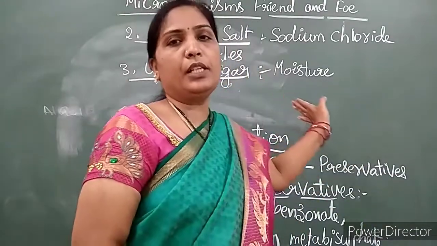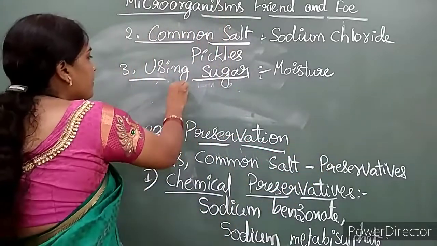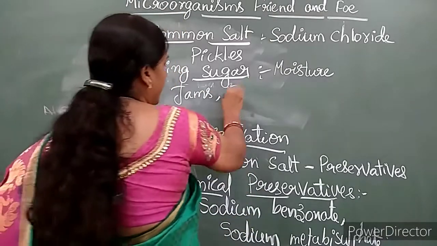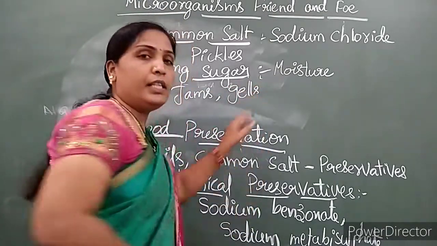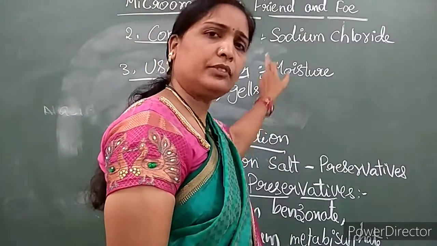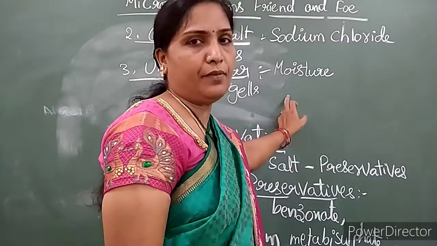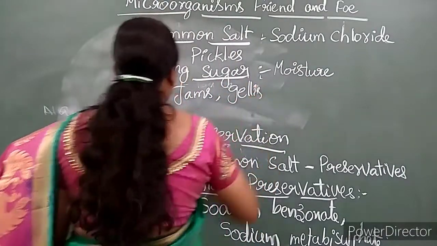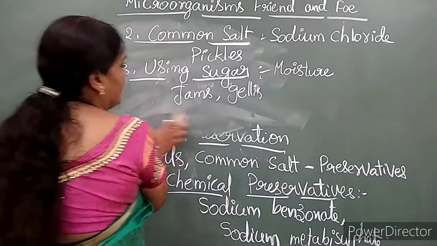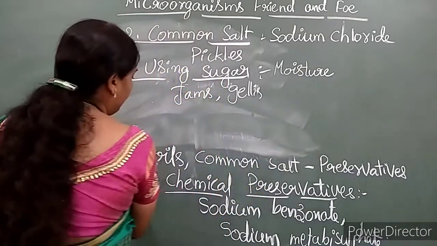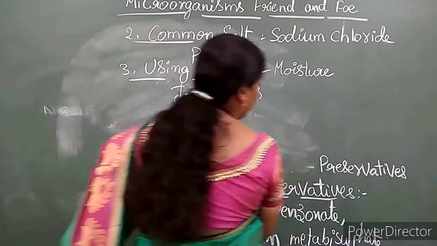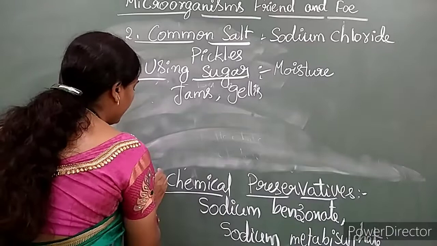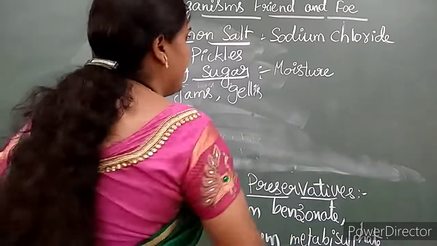So by using sugar, we can store jams, fruit jams, jellies, fruit jellies. These are all prepared by using sugar as preservative. And the next method. By using common salt we can preserve, by using chemical preservatives we are preserving, and by using sugar we are preserving. And the next method is